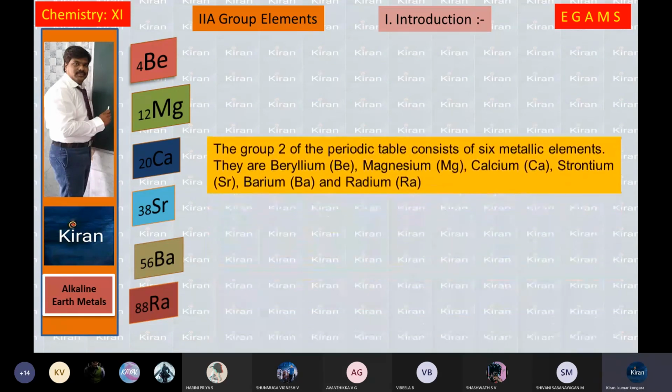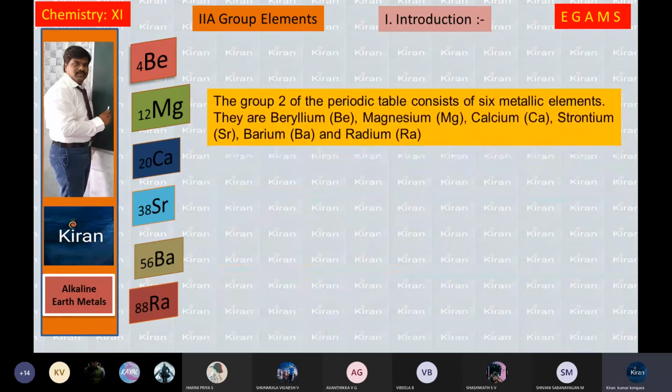Why are these elements considered as alkaline earth metals? As we mentioned in alkali metals, in the same way, all these metals when dissolved in water form bases, alkalis, and they exist in the earth. That is the reason the name is termed alkaline earth metal.